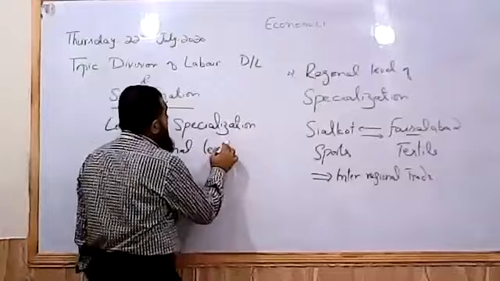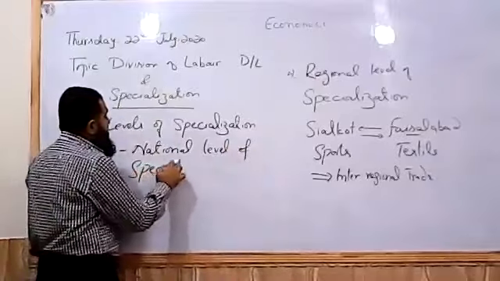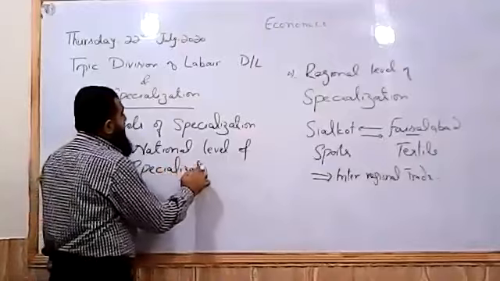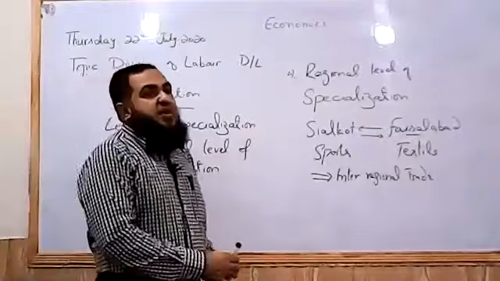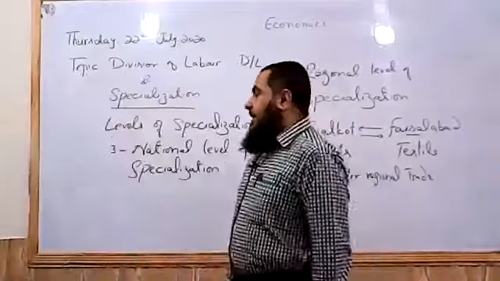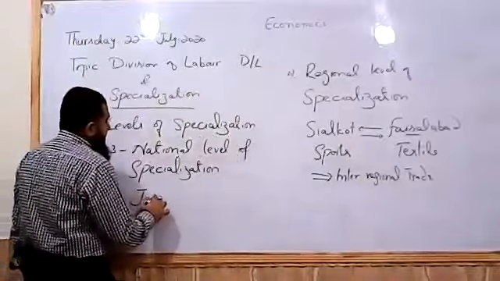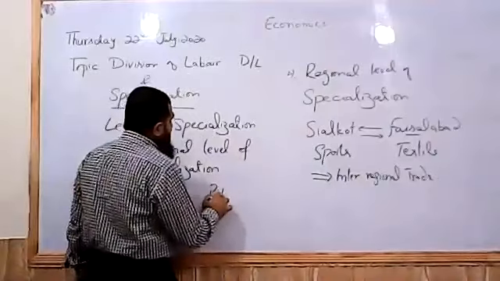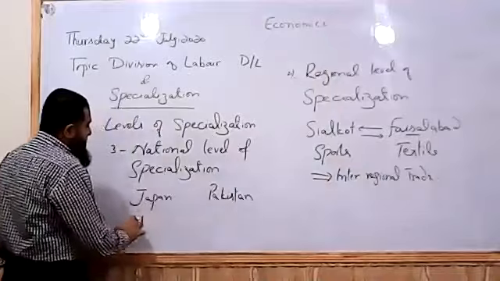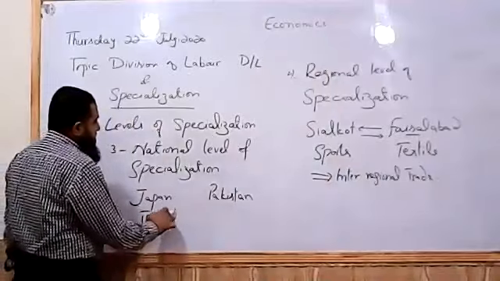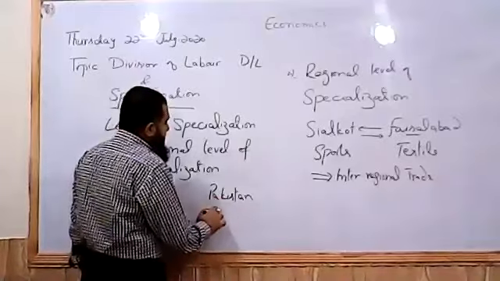National level of specialization. So actually, when the two nations, the two countries, they are the specialists of their product. If we talk about Japan, that is producing technological products, and our specialization is about cotton and textile. So they are producing technology, whereas Pakistan is producing more cotton and textile.